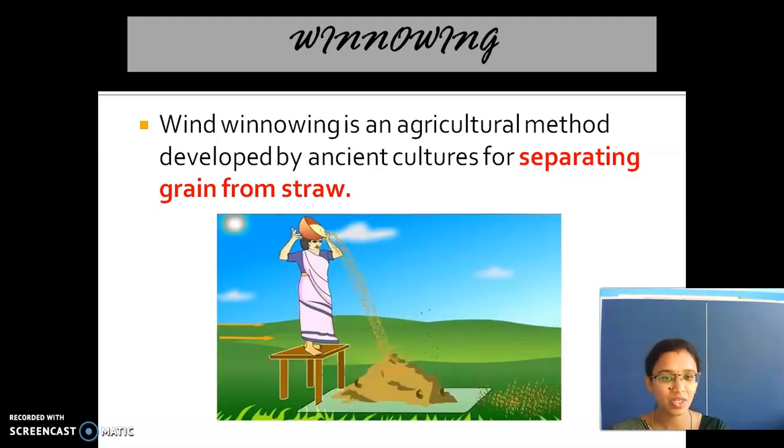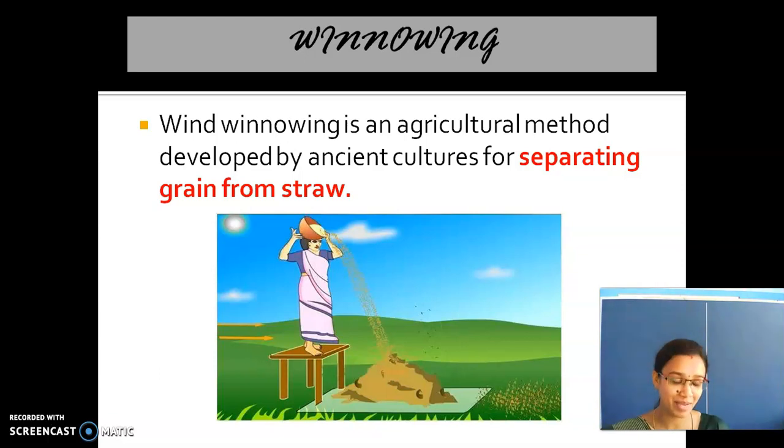So see here, what is this process called? Winnowing. See here, this is a winnowing instrument. They used to take the impure grain, which is mixed with the straws or stalks. They used to do like this. Have you seen? Yes or no? They used to shake that in the direction of air.